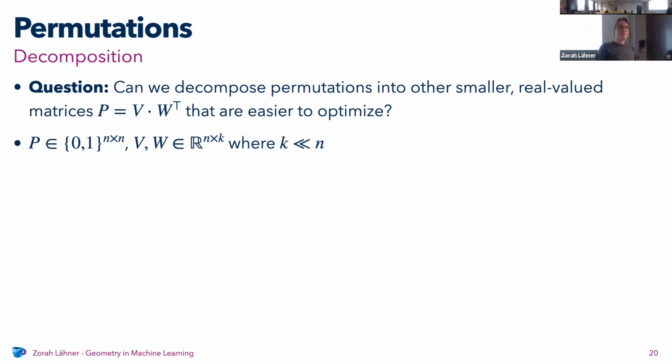Then the first question for you is, do you think it's possible to find matrices V and W like this so that we get a permutation? I'm going to spoil the answer. The answer is no, but do you have an idea maybe why it's not possible?